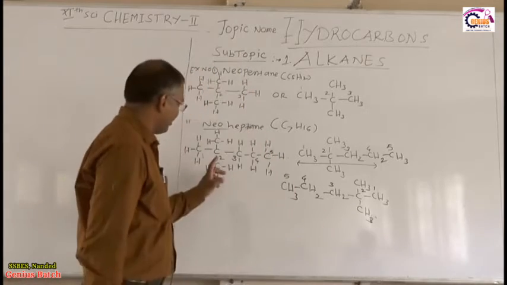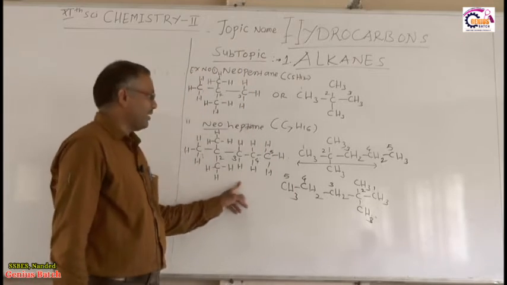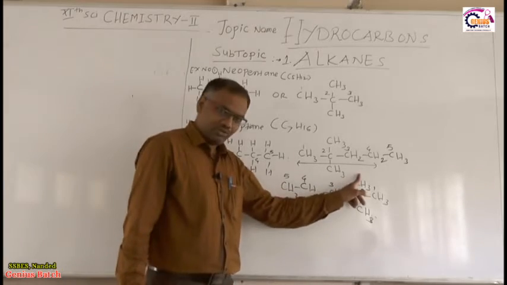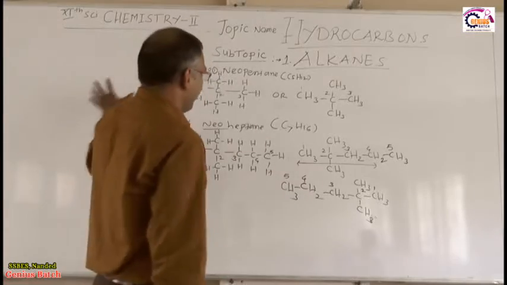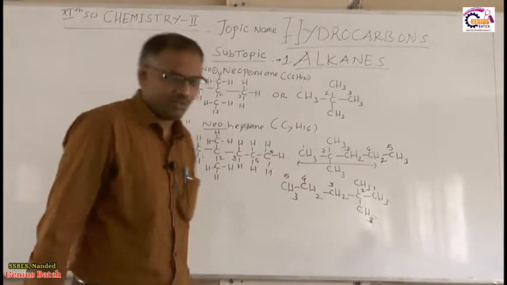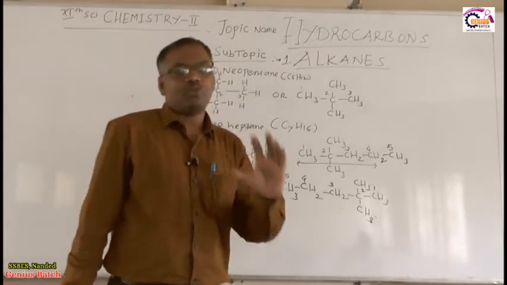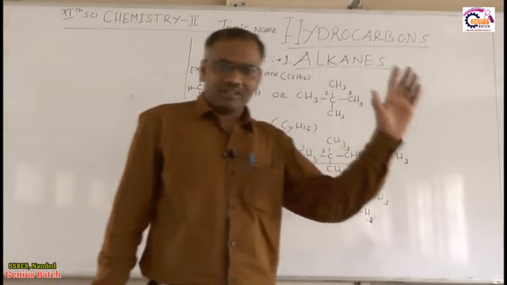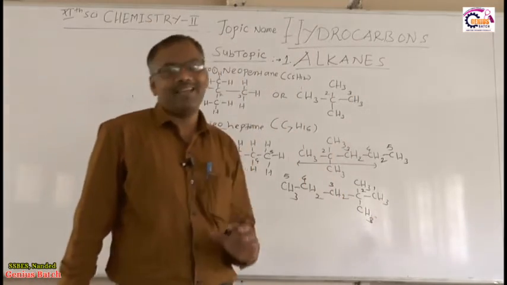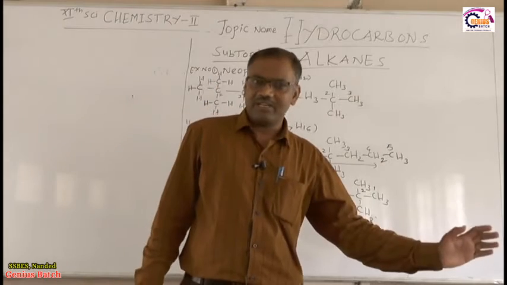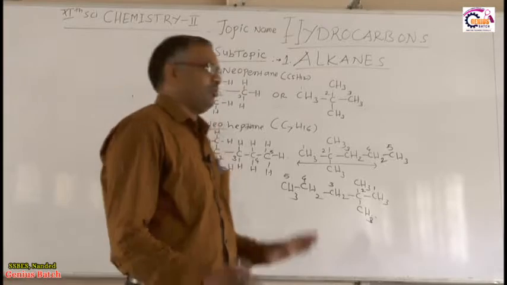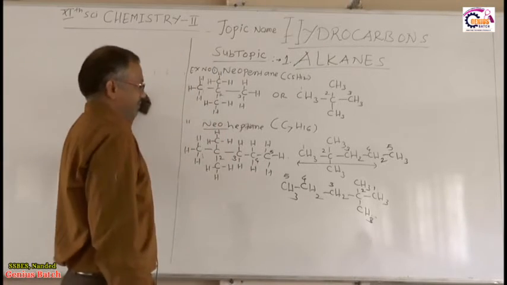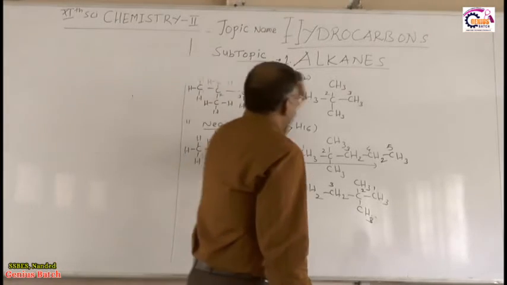So first of all you write in this way neoheptane and this way also. So therefore you have to prepare a chart, and in this chart you write all these examples. These examples help us to understand the nomenclature system as well as the other chemical properties and their preparation of alkane. So you prepare it at your home.